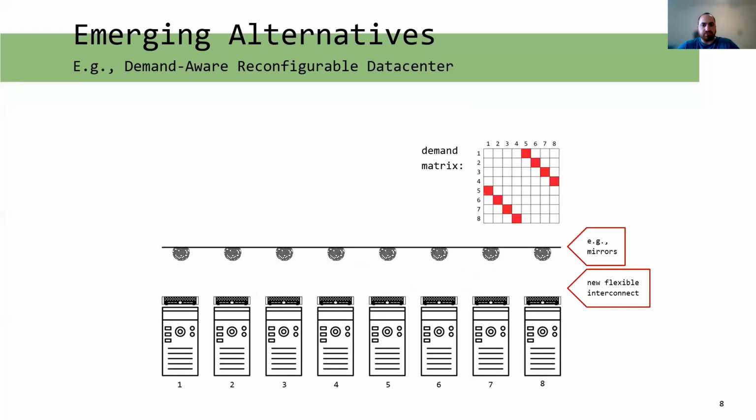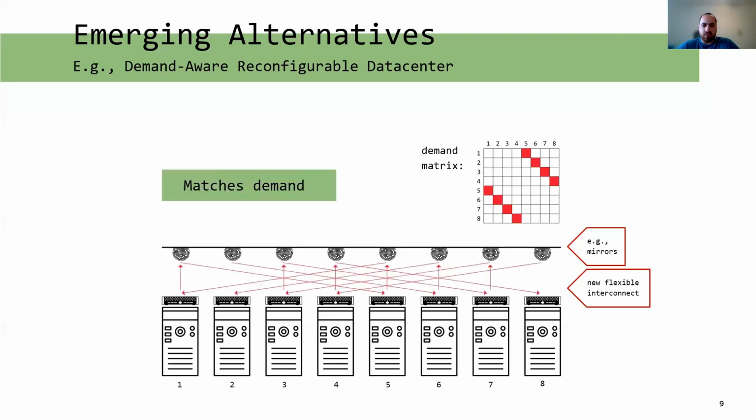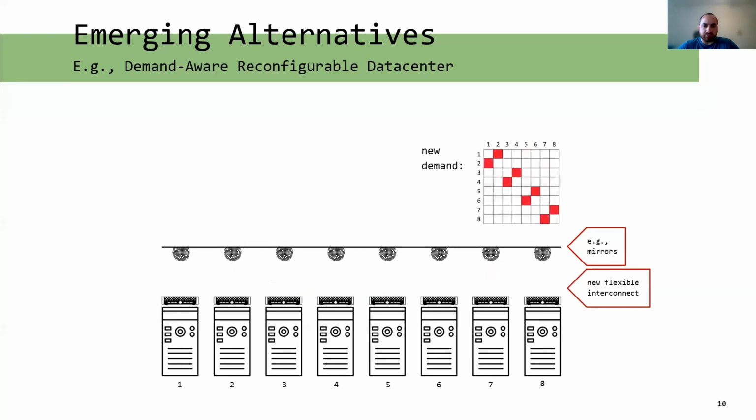How does this work? Assume we're given the following traffic demand matrix. Here, red squares denote communicating pair and black squares denote no traffic. Notice that this matrix is sparse, much like the real-world matrices we have seen before. What will the network do? The network will adjust itself in the specific pattern, to match the specific matrix, to create an optimal network where all nodes are connected with a single hop, thus incurring no bandwidth tax.